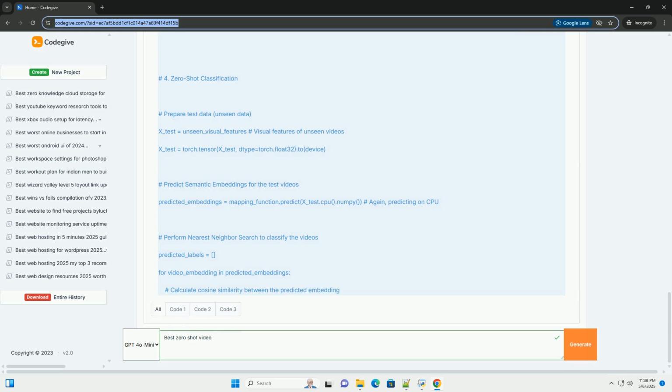Visual features. These are representations of the video content extracted by a visual feature extractor.